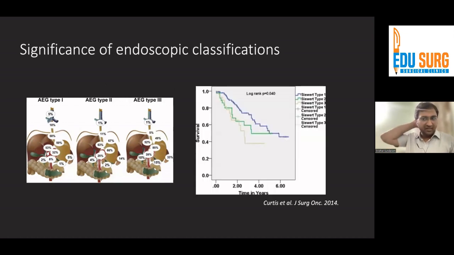Also, there have been studies which say that survival in Siewert 3 is much worse than Siewert 1 or 2. Although this has not been substantiated by multiple large studies, because the data on GE junction tumors still remains less as compared to esophageal and gastric cancers. But again, there is data to suggest that Siewert 3 tumors have a worse behavior as compared to Siewert 1 and 2, and helps us prognosticate these patients.